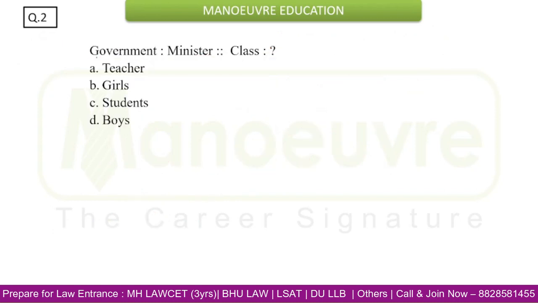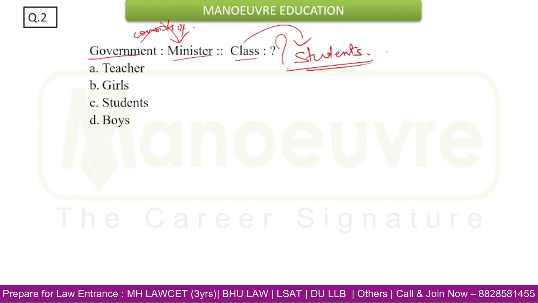Let's move on to the next one. Here it is a quite simple question. Government is to minister, so class is to what? We can frame a relation between government and minister by connecting them with the words: government consists of minister. So class will consist of what? Naturally the answer is students. So option C, students, is the answer. This question is very easy actually. Now let's move on to the next one.